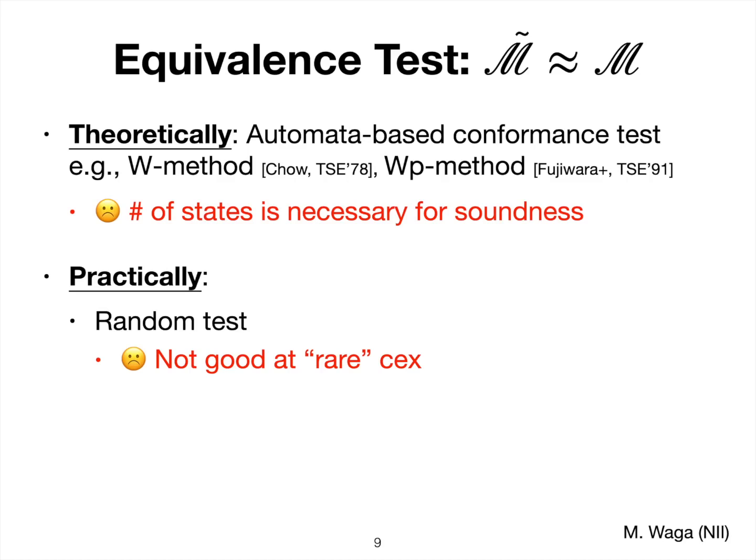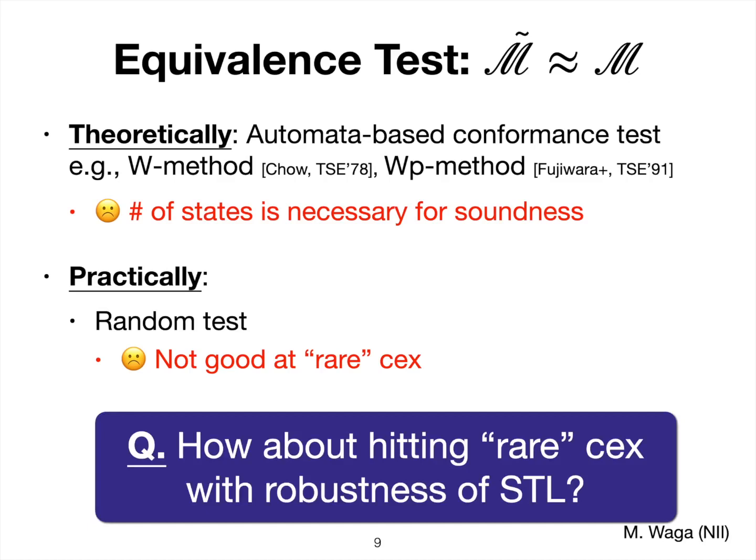In practice, it is known that random testing works very well, but it's not good at hitting rare counterexamples. We also want more stable results than random tests, so we want to do something other than random testing. In the usual falsification literature for cyber-physical systems, we use robustness and optimization. So now the question is, can we do this kind of thing also for black box checking?